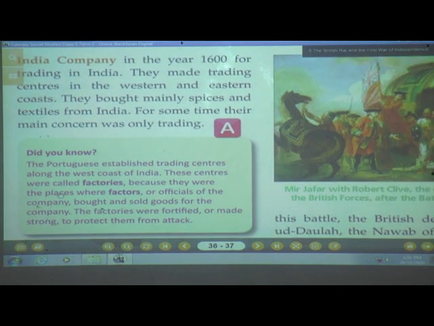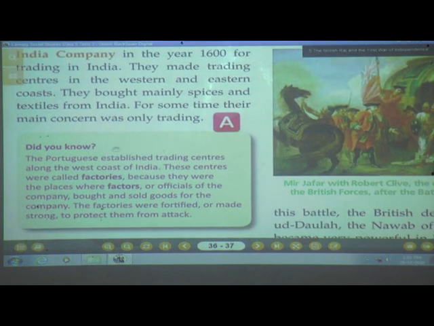Do you know, the Portuguese established trading centers along the west coast of India. These centers were called factories because they were the places where factors or officials of the company bought and sold goods for the company.